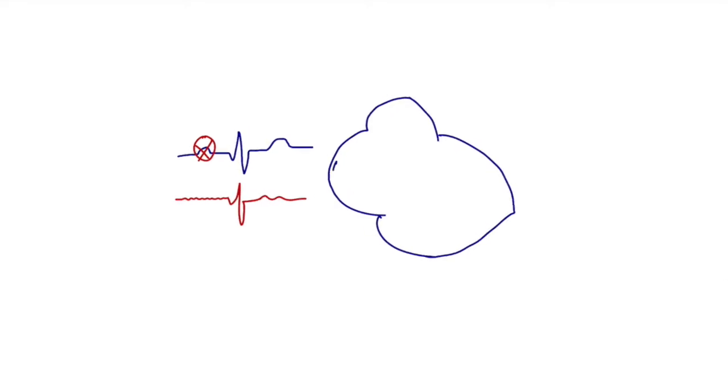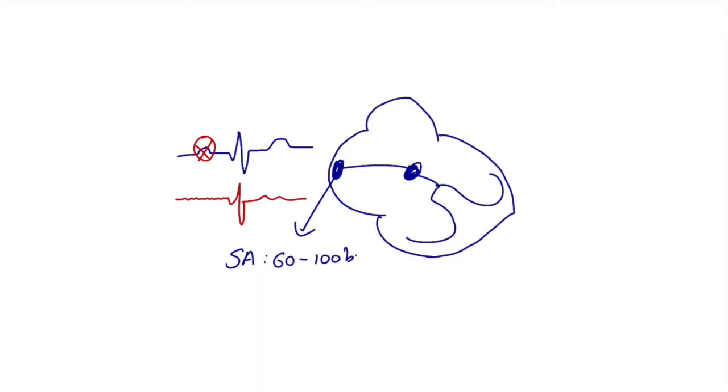In the last video, we talked about the SA node, which gives impulses to the AV node, which gives to the bundle of His, then to the right and left bundles. Now, the SA node has a capability of firing impulses at a rate of 60 to 100 beats per minute. This is the reason why we have a normal rate of 60 to 100 beats.